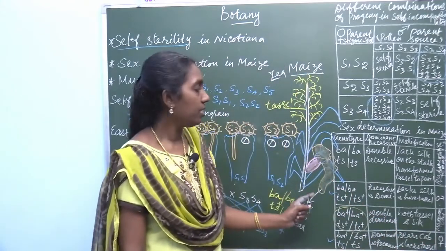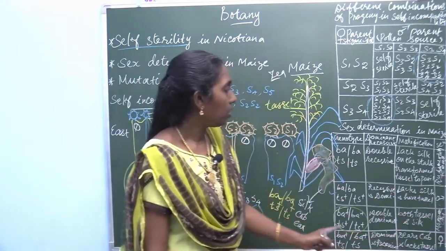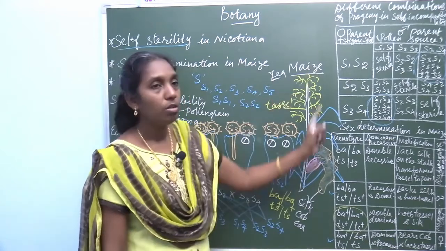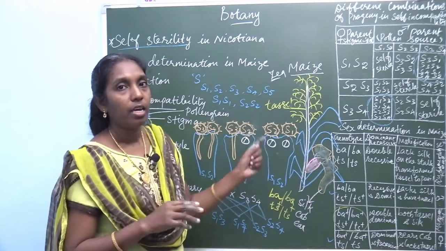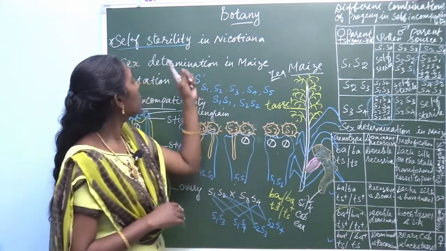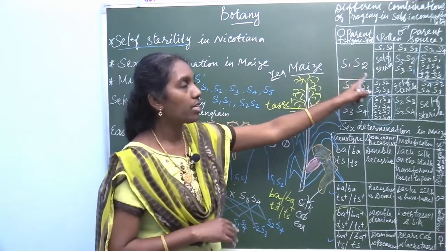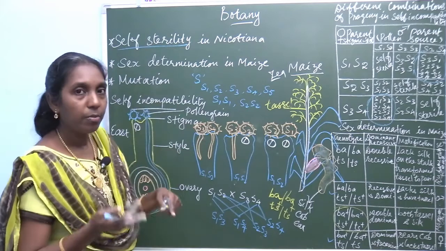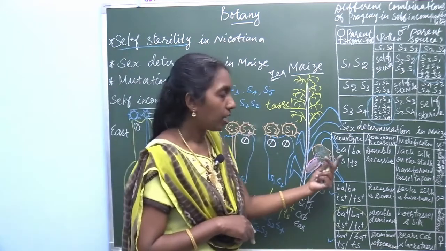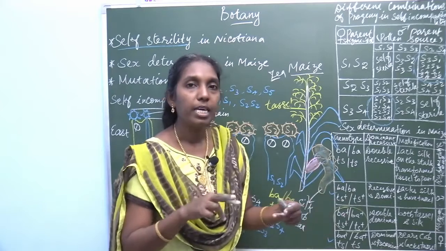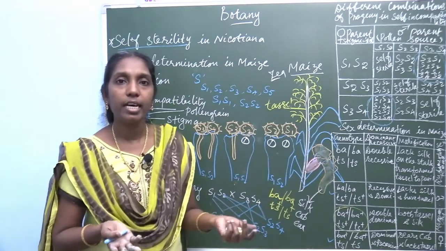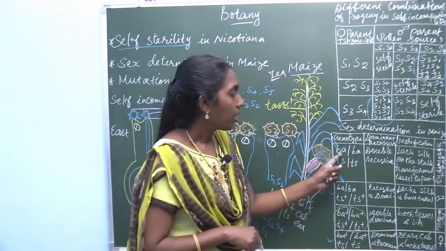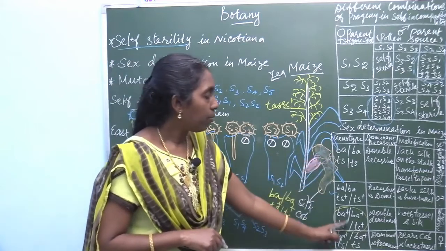Hope that you understand this. Once again, look at this table column. There are four different genotypes. These two genotypic forms you learned today; don't confuse them with the first question, self-sterility, with the genes S1, S2, S3, S4. Here, the second question, sex determination in maize, contains the genotype BA, TS, where the dominant character is expressed as a plus superscript.